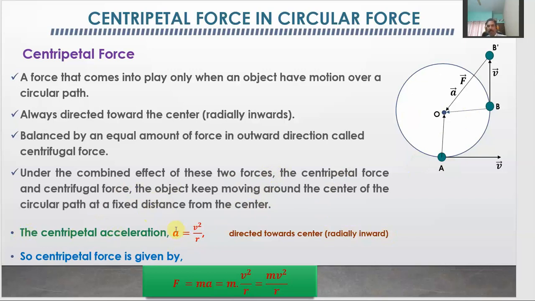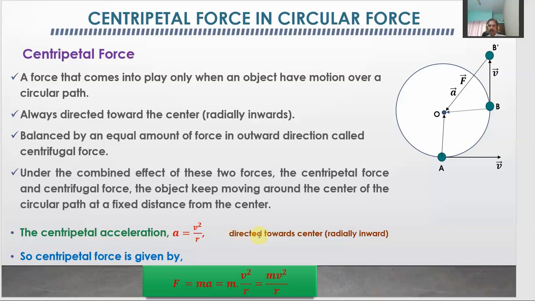It is given by acceleration is equal to omega square upon r, or v square upon r, where v is nothing but the linear velocity of the object and r is the radius. So, this centripetal acceleration is directed towards the center. It is also called the radial acceleration. Here we are knowing it with the name centripetal acceleration, so there must be no difference. So, centripetal acceleration is given by a is equal to v square upon r.